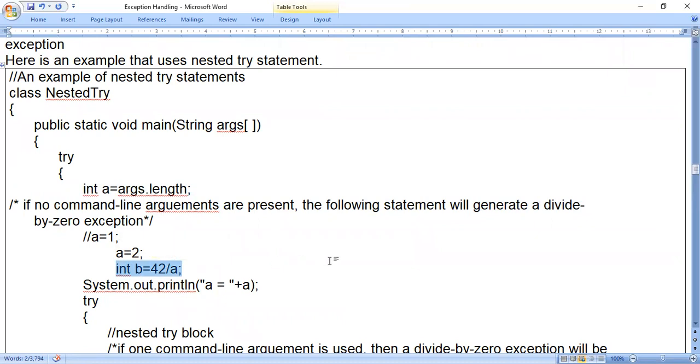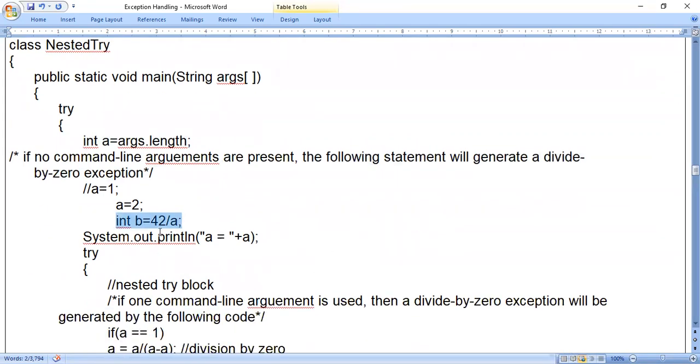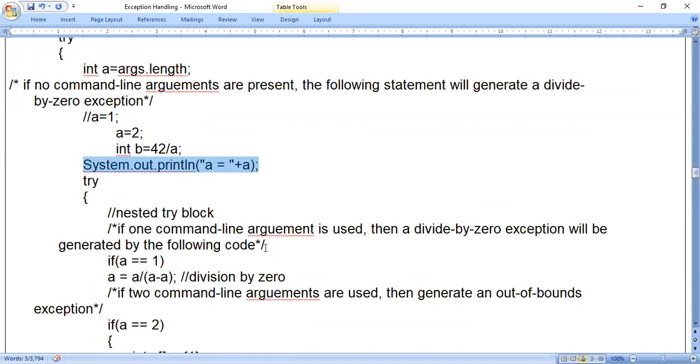int b = 42 / a. The a value is zero, so 42 by zero. If 42 by zero, it is an error, right? So program control will stop here. That means the System.out.println statement will not be executed. Okay. Next.